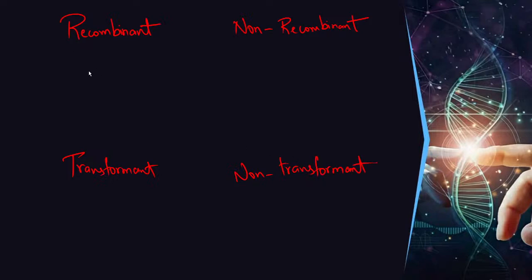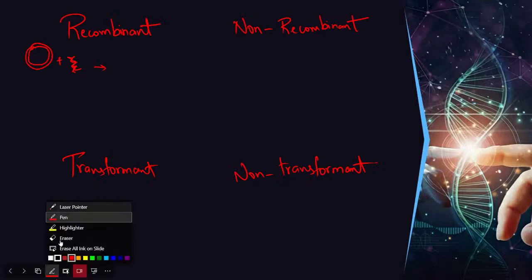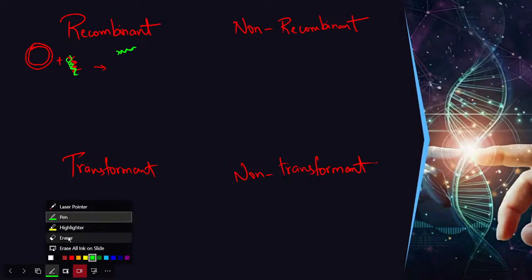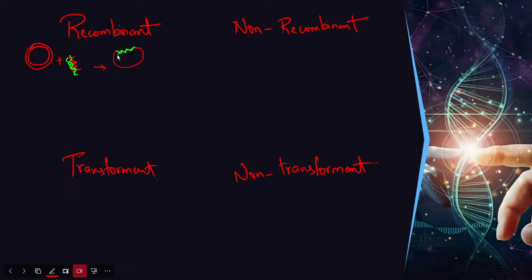Number one, recombinant. Let's say this is a plasmid DNA from the host, and this is your gene of interest, the foreign gene. We need to transfer it into the plasmid.